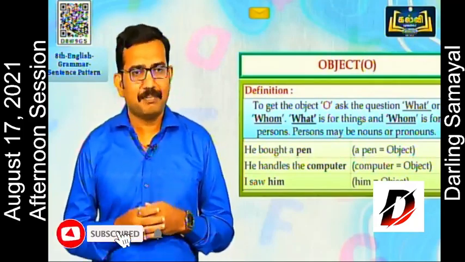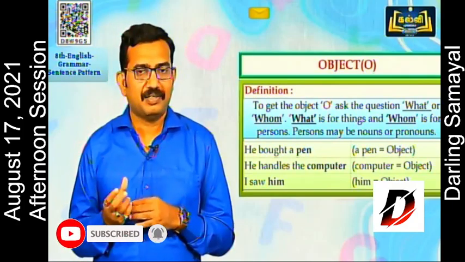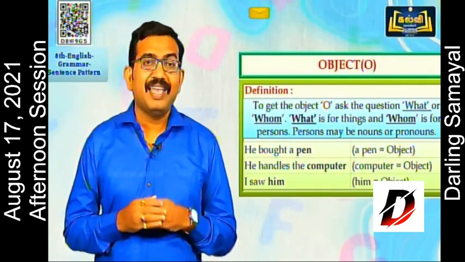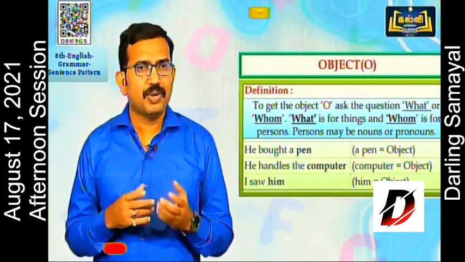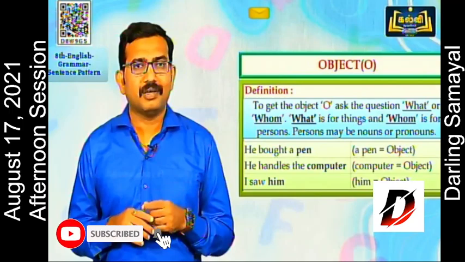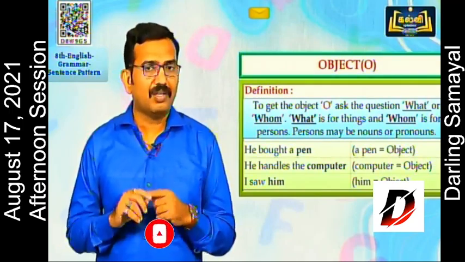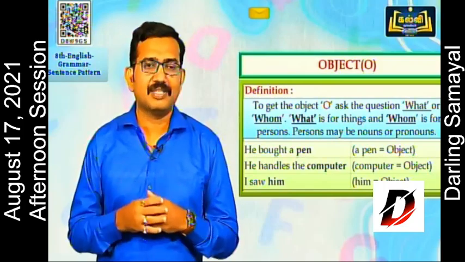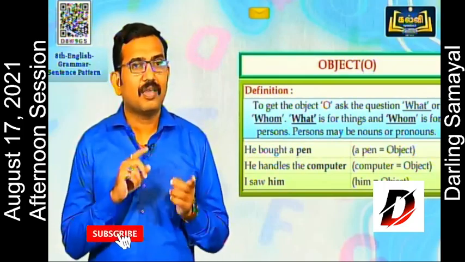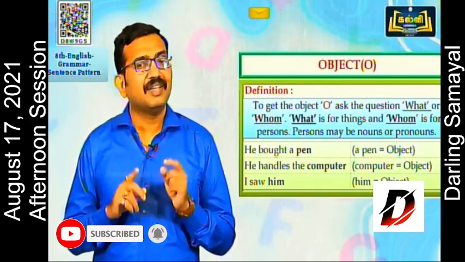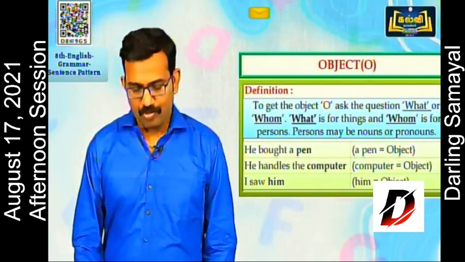Let us check some examples. He bought a pen. What did he buy? A pen. So it is an object. He handles the computer. What does he handle? What. So computer, then it comes as an object. I saw him. Whom did I see? Him. This is also an object.